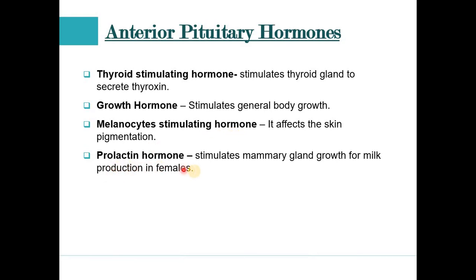If we discuss the prolactin hormone, it stimulates mammary gland growth. Why? The function of the mammary gland is to release milk after childbirth. So this prolactin hormone stimulates mammary gland growth for milk production in the female. I hope the discussion regarding these hormones is very clear now.